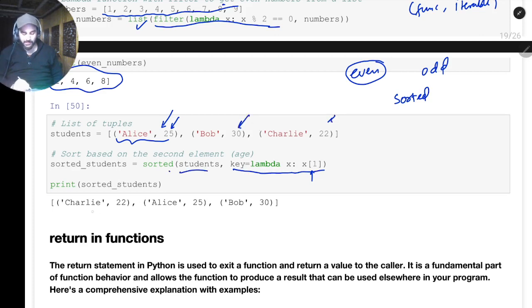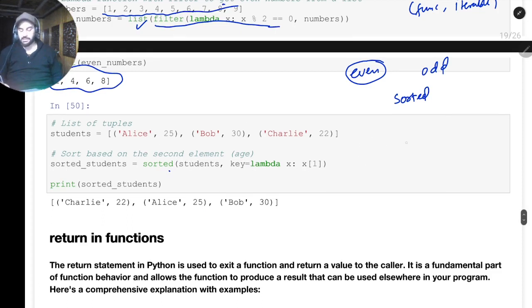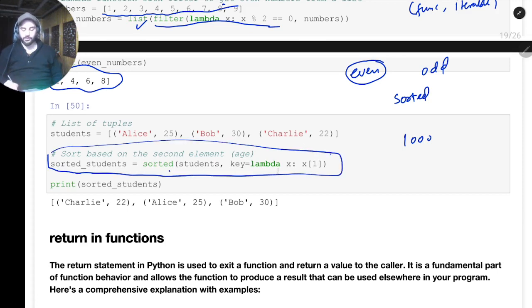You can see that Charlie came first in the sorted list because he is younger than all of these, and then Alice, and then Bob. So you can see this snippet of code. Look at how easily we can sort the people. For example, if we have a list of, let's suppose, 1,000 people, and we want to sort that list on the basis of their age, in Python you can just write one line of code to do that. You can use their age as a key to sort.